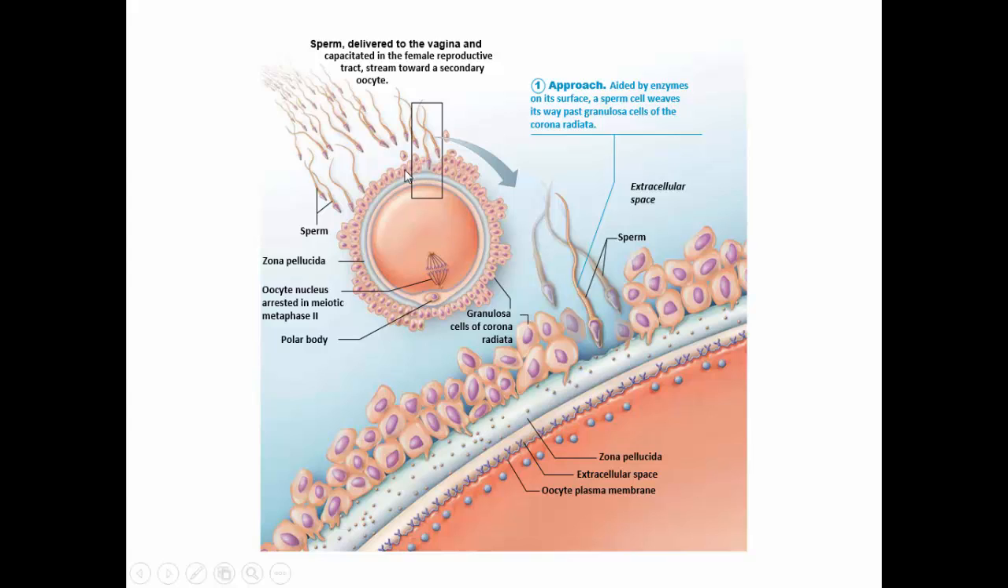So if we look at a section of the ovum, here's the layer of cells and here's the matrix. The sperm approach, and they break in between the cells of the outer cellular layer.